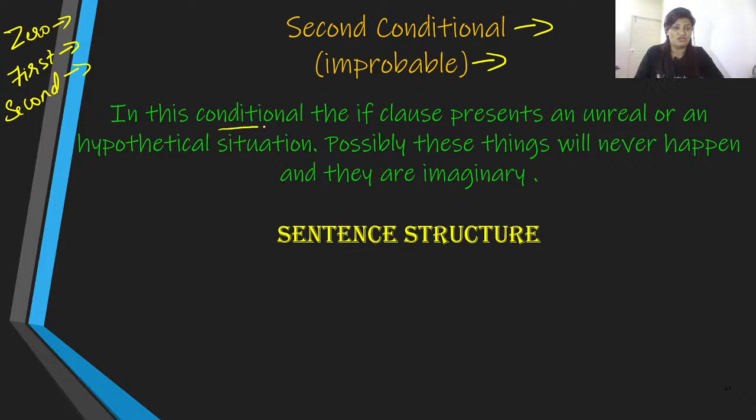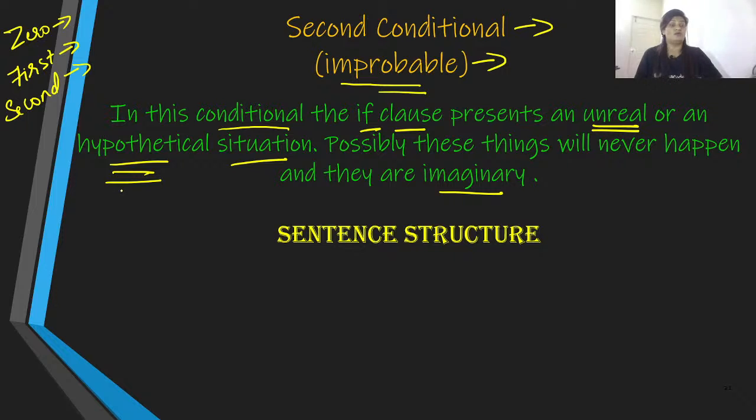In this conditional, the if clause presents an unreal or hypothetical situation, or totally an imaginary situation. Here, when we are talking about improbable, meaning these things are never going to happen, all we're going to do is just imagine all these things in our head, and tell ourselves, if supposing this would have happened, then what could have been the possible outcome or the situation. Like I said, hypothetical situation, which means imaginary, or supposing the scenario had been totally different.